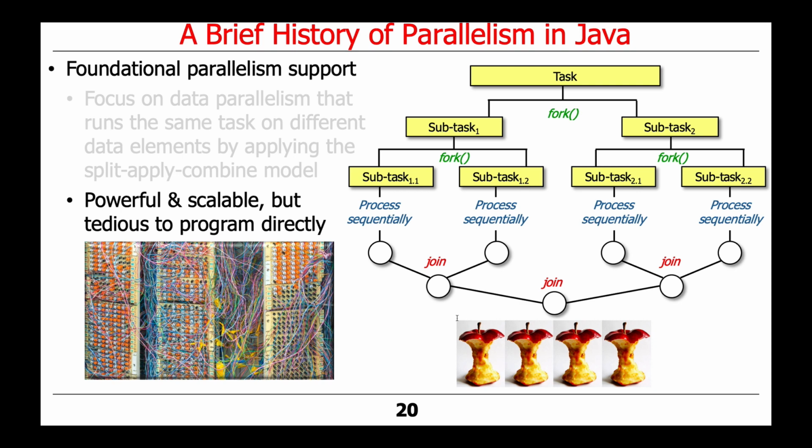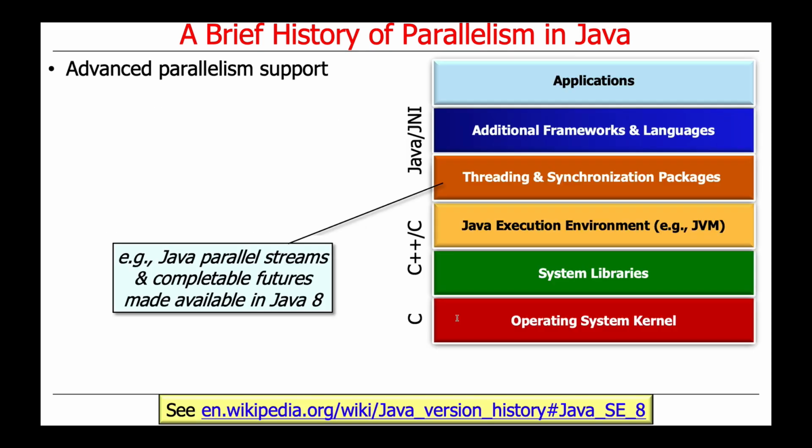This framework is very powerful, very scalable, but somewhat tedious to program directly because it's still an object-oriented world and you have to do the splitting of the tasks yourself manually, and you have to do the joining of the sub-results manually. So it's really cool, but a lot of extra programming. So where does that lead us?